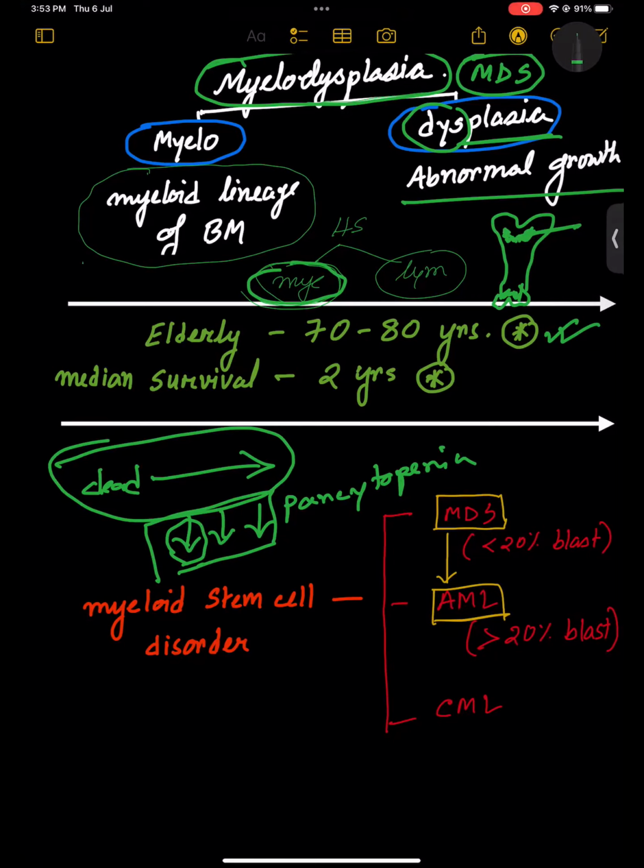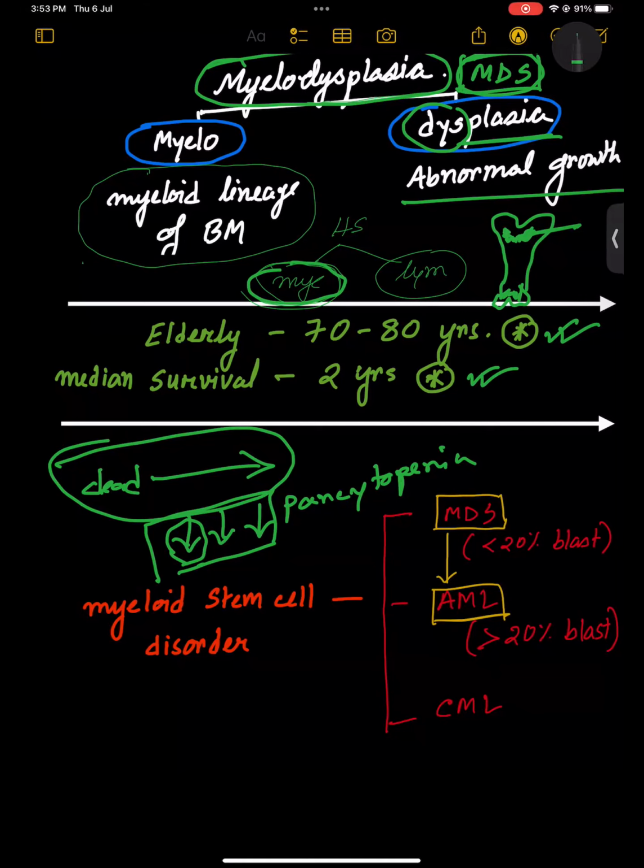There are so many subtypes, that's why this is called myelodysplastic syndrome altogether. Okay, dear? So now, what is the median survival rate? Usually 2 years. So it is a bad one. If somebody has MDS, maybe within 2 years they could die. Okay, dear?